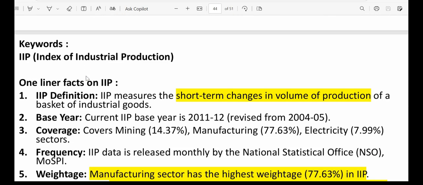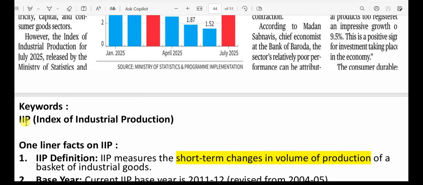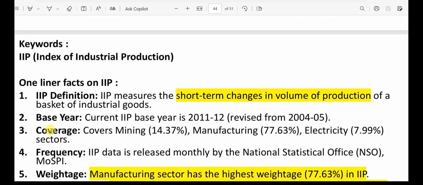Next news item we have: industrial growth jumps to 4 months high of 3.5%. This is a good sign, right? Now here important keyword is IIP. What is IIP? Index of Industrial Production. So now we'll go for some online facts on IIP. It basically measures the short-term changes in volume or quantity of production. Okay, next its base year is 2011-12. Earlier it was 2004-05. Now in terms of coverage, mining has 14.37% weightage, manufacturing has 77.63% weightage, and electricity has 7.99% weightage.